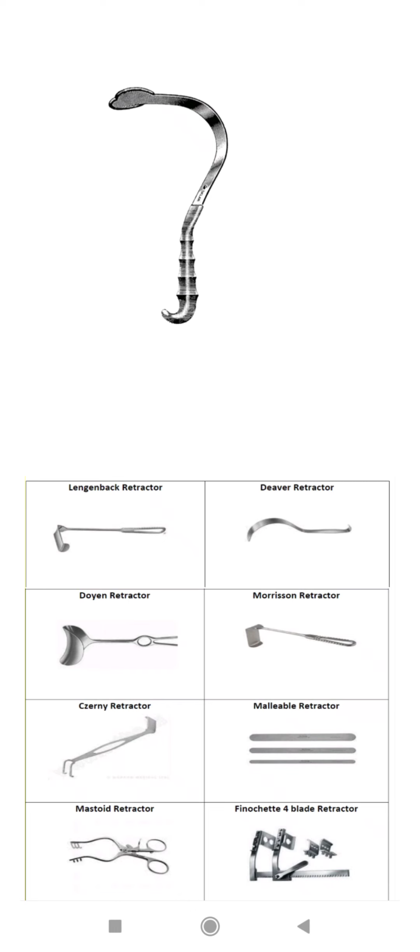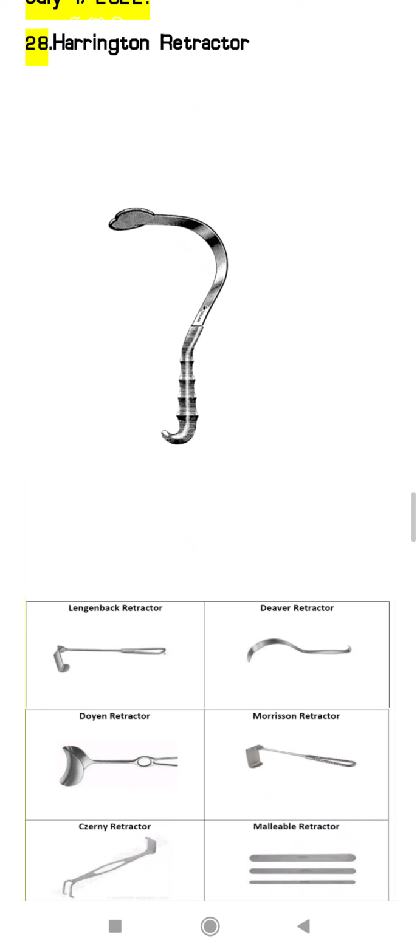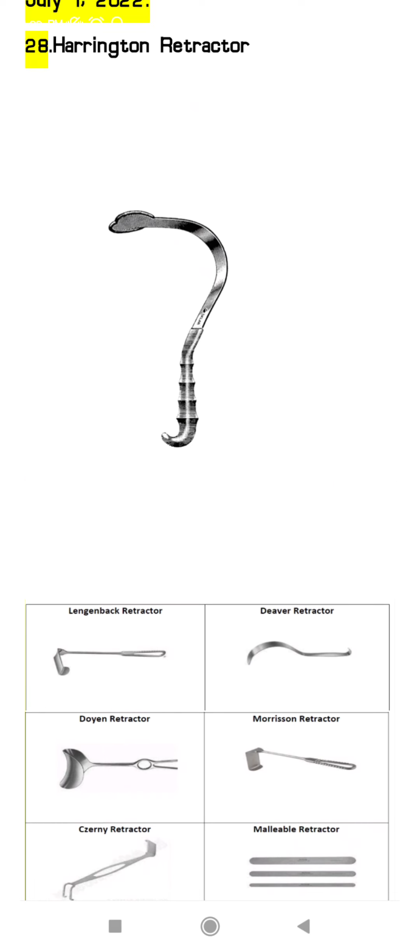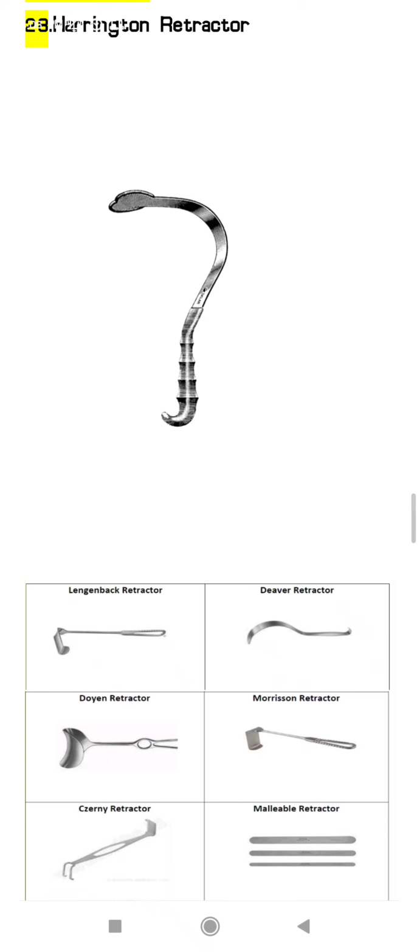Deaver's retractor you can remember through the question mark sign. In the case of Deaver's and Harrington retractors, both look the same, but the only difference is at the tip of the retractor, where we can see a little bit of difference between the Harrington retractor and the Deaver's retractor.